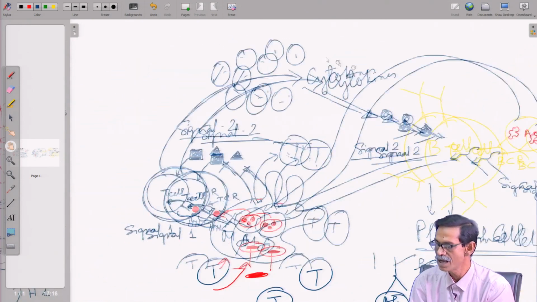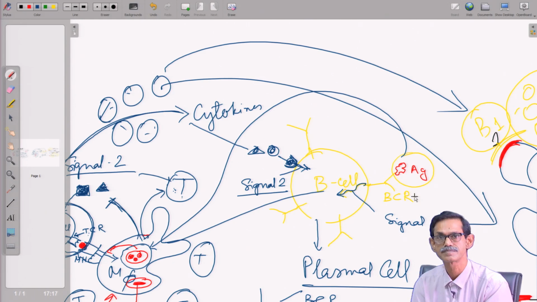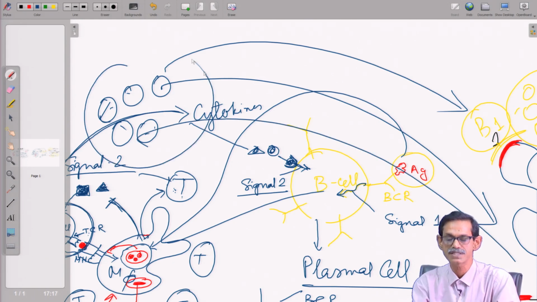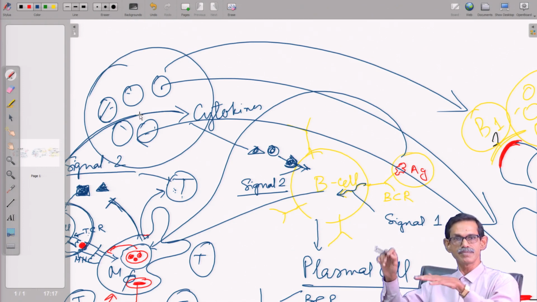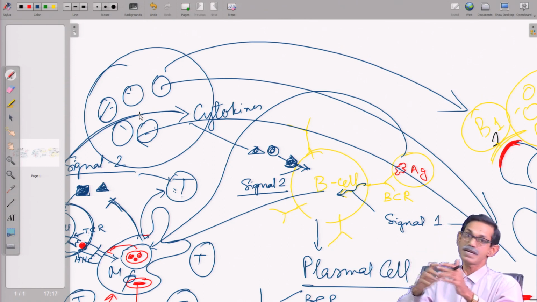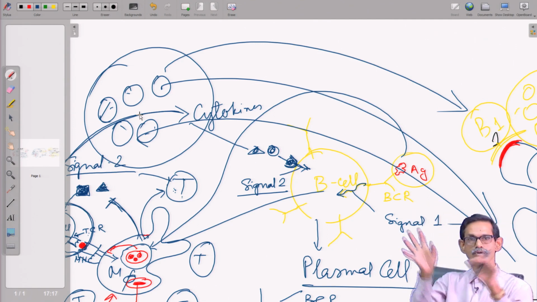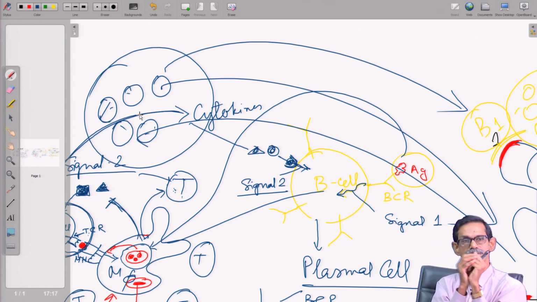Each activated T cell against that particular antigen can come and activate B1, B2, B3, because this is common. This particular set is common for a particular antigen. So, this T cell can interact with different B1, B2, B3 clusters and activate them, and that is why we need more T cells. Each activated T cell will look for which B cell is attached with the antigen. Initially it takes a few days to process, that is 7 days.